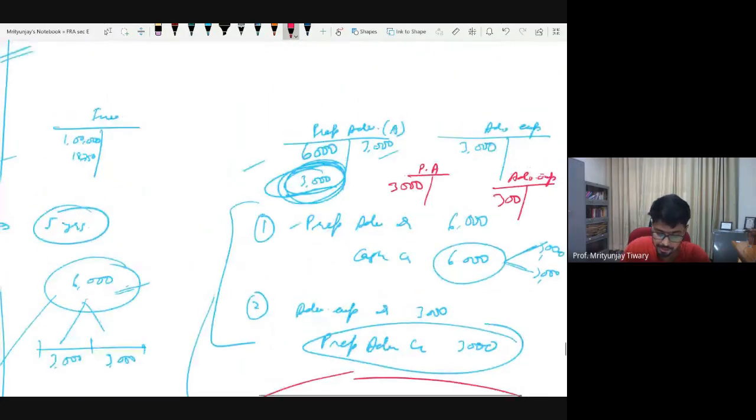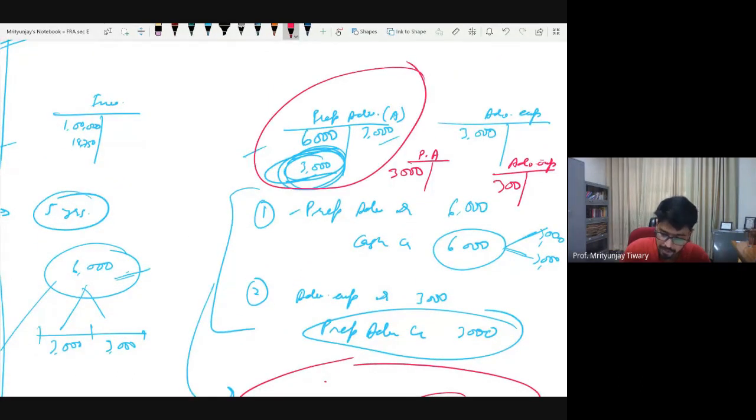Now compare system blue versus system red. This is system blue, and system red is written in red. So here prepaid advertisement has a net value of 3,000.